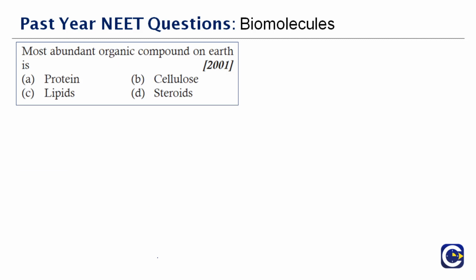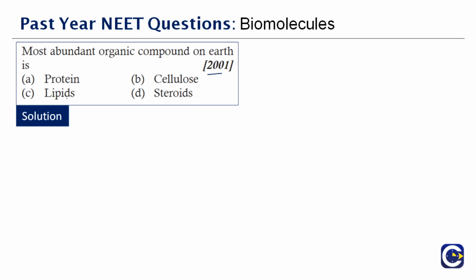Now let's move to the next question here. This question was asked in the year 2001. Most abundant organic compound on earth. I think this is an easy question for you. You have totally 4 options: proteins, cellulose, steroids and lipids. Obviously it is not steroids because you don't have it in that much amount. Now out of the 4 options given here, I've already explained what is carbohydrates, what is protein, what is lipid.